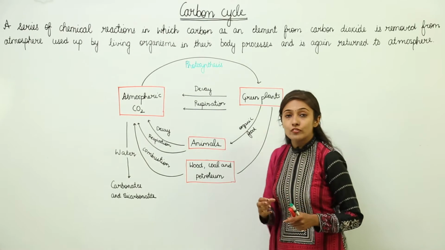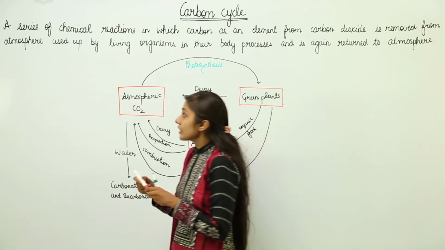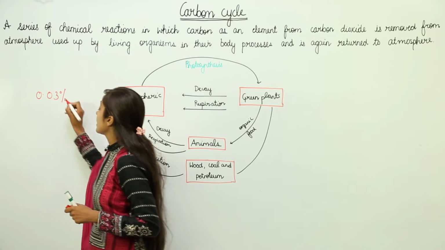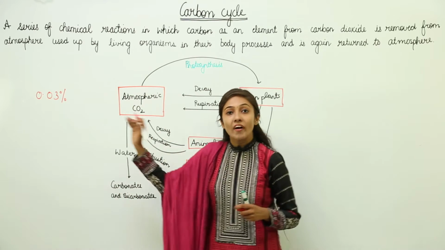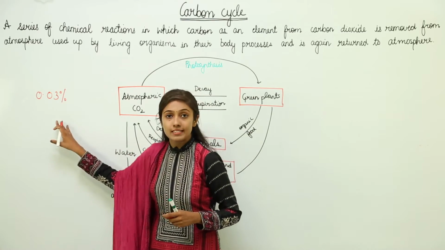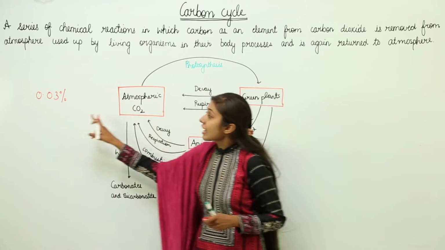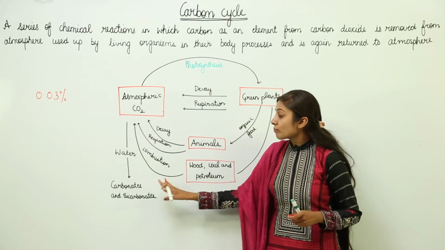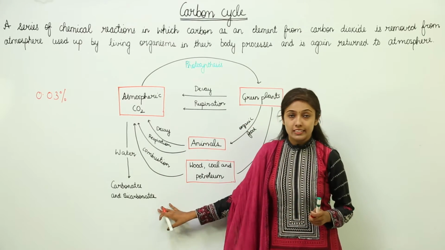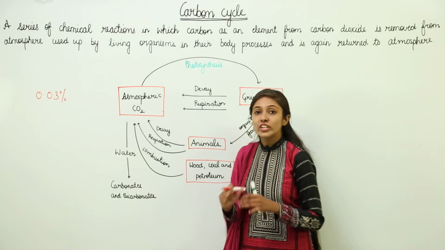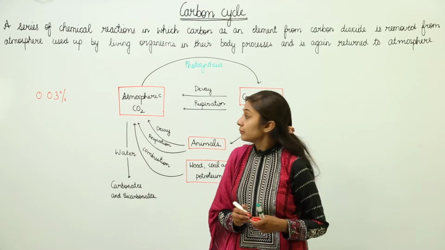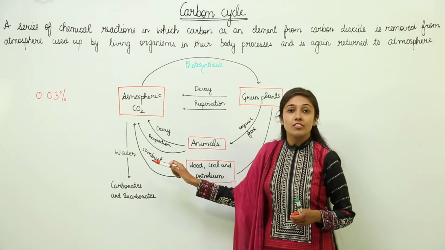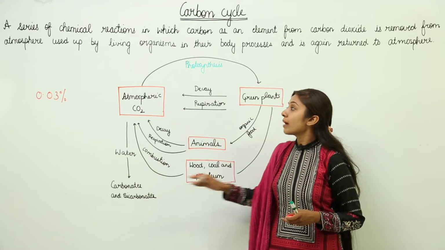Now in the atmosphere, carbon dioxide is present as 0.03%. And this carbon dioxide easily gets dissolved in water and forms carbonates and bicarbonates, which are used to form shells in the case of some animals, right? So atmospheric CO2, when it dissolves in water, forms carbonates and bicarbonates.